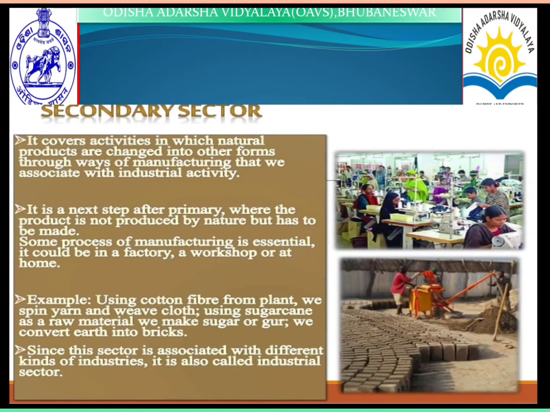For example, using cotton fiber from a plant, we spin yarn and weave cloth. Using sugar cane as a raw material, we make sugar or gur. We convert earth into bricks. Since this sector is associated with different kinds of industry, it is also called the industrial sector.